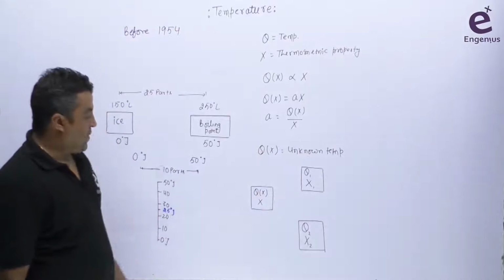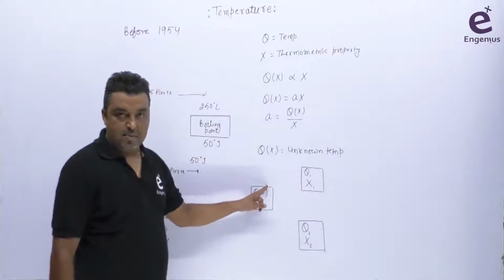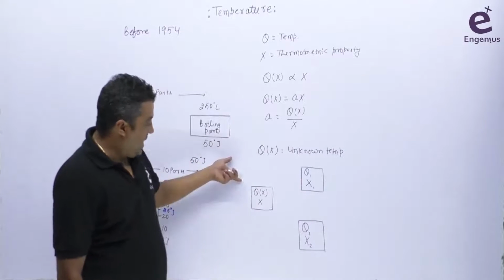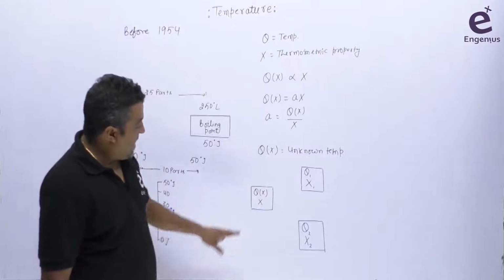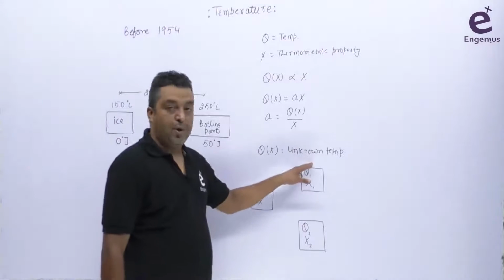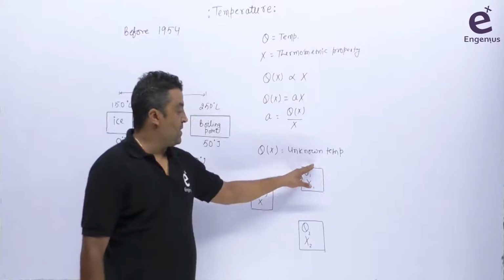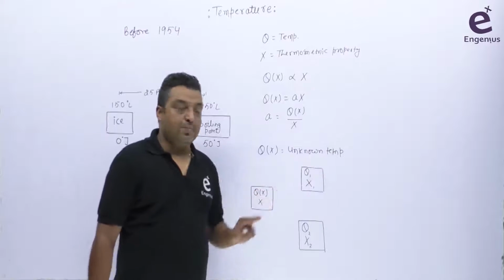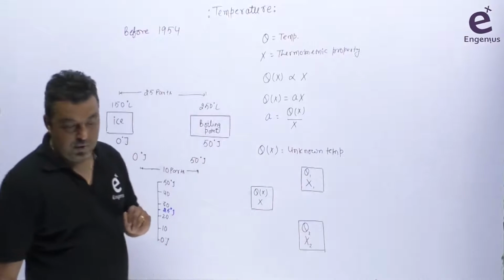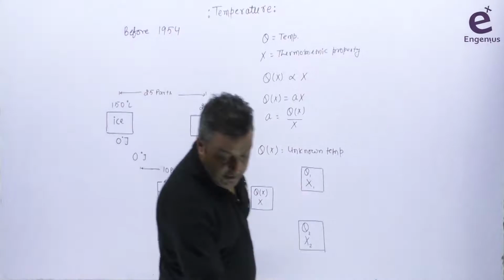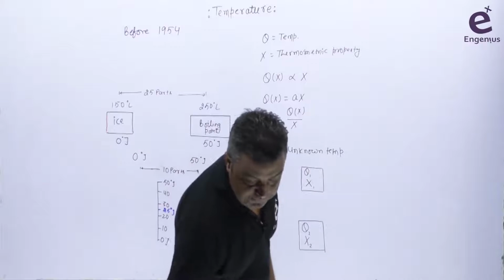So my concern is to measure this one. First of all I will touch the thermometer to this point. मैं इस point पर thermometer आपके पास में touch करूँगा. Then I have the value of x here, but I don't know what is the value of theta x here. Then I will touch the thermometer to this point here. फिर मैं उसको touch करने वाला हूँ आपके पास में. So when I touch this thermometer to this point, I will get the value of theta 1 and x1. That is also known.